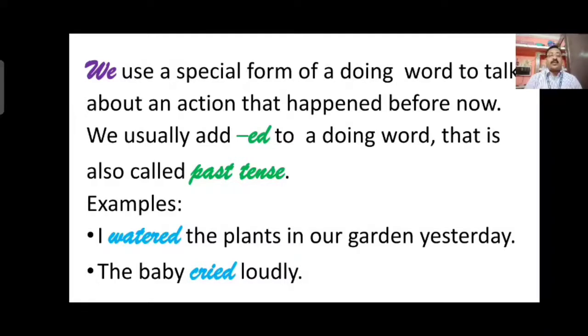I am talking about the work watered, means I have watered the plants not today or now. It is yesterday I have done. That means the work or the time is already past. It is said to be past tense.